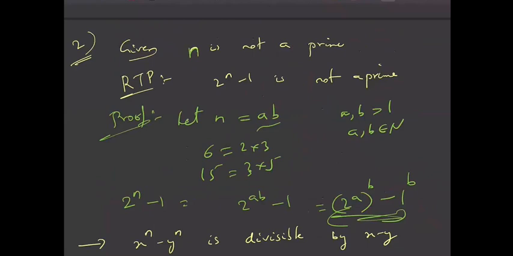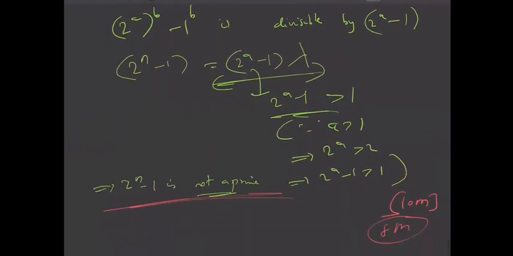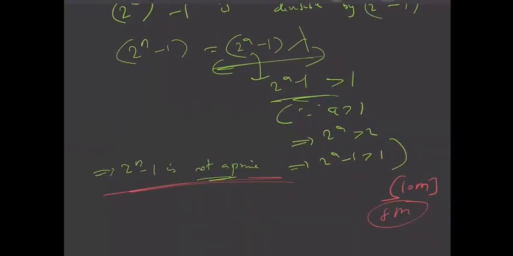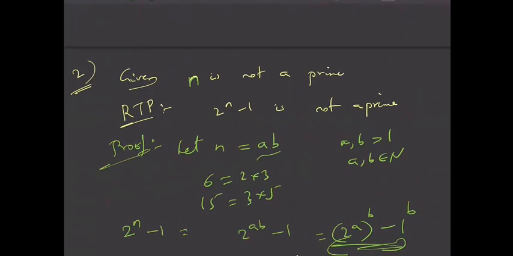Because n is not a prime, you wrote n is equal to ab, but this is not always true. In one case it is not true, when n is equal to 1. If n is equal to 1, 1 is neither prime nor composite, so I can say that 1 is not a prime. In that case, 1 cannot be written as a into b, where both a and b are natural numbers greater than 1. So you have left that case, right? So this was true when n is not equal to 1.